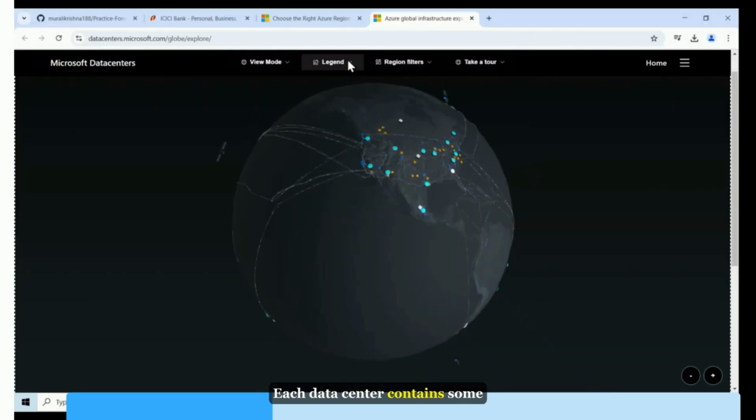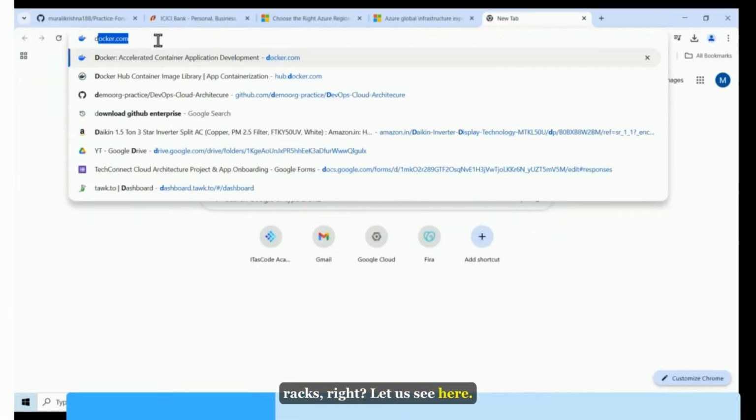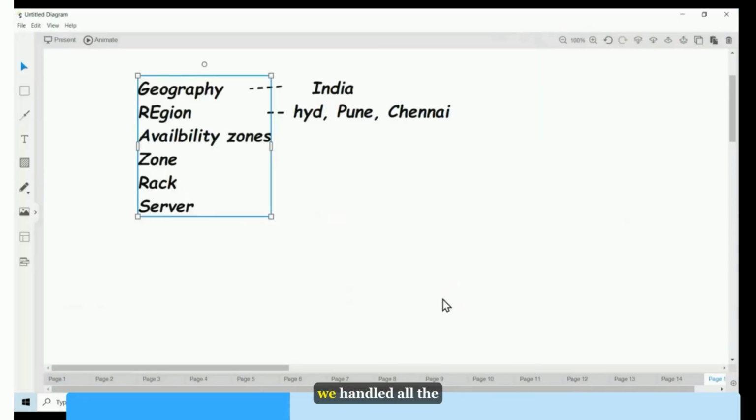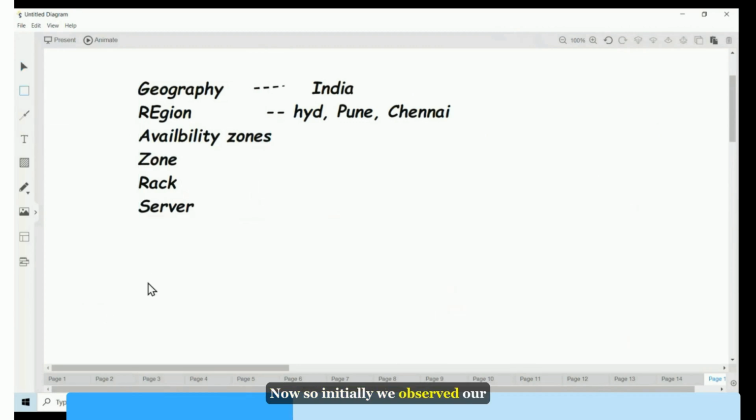Each data center contains some racks, right? Let us see here, this is the data center. Each data center contains some racks. Now we are discussing, first we need to focus on how they are managing their networking concept. Currently, just see here, in the initial classes we observed we hand over all the responsibilities to the cloud vendor now. So initially we observed our own data center, right? Whatever responsibilities are there, our teams are taking care of that, our data center team.